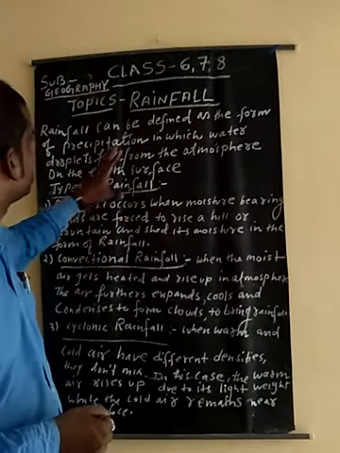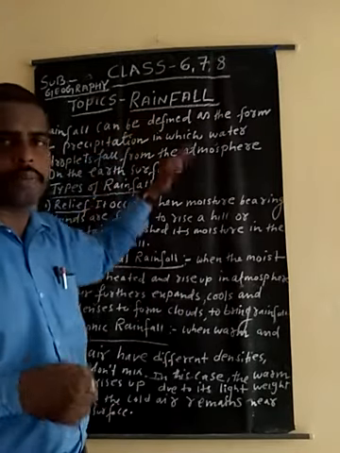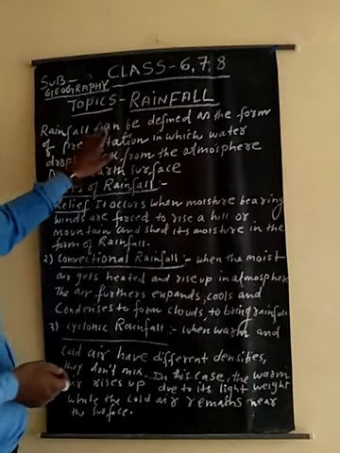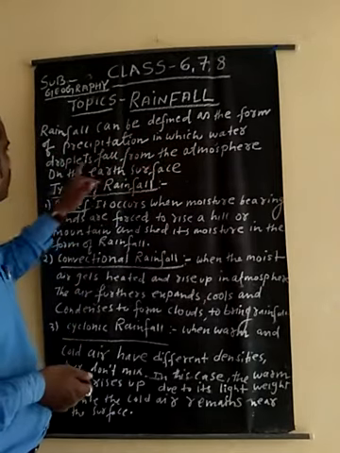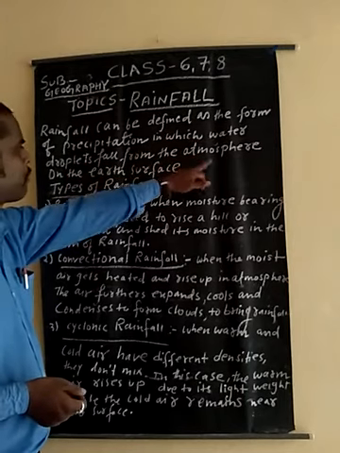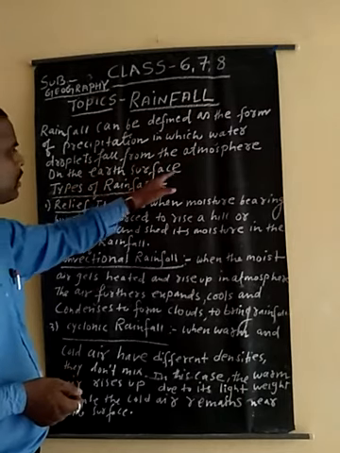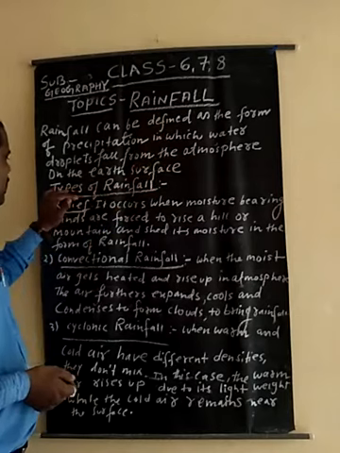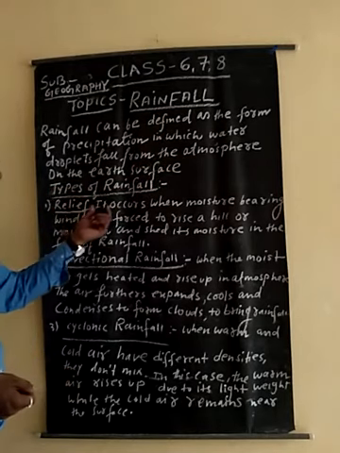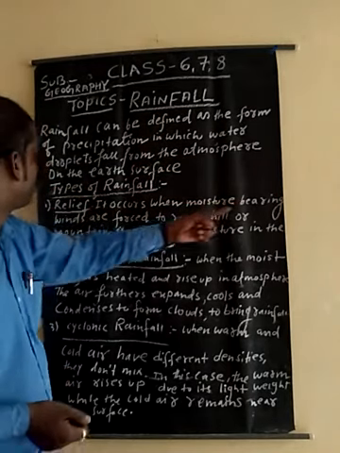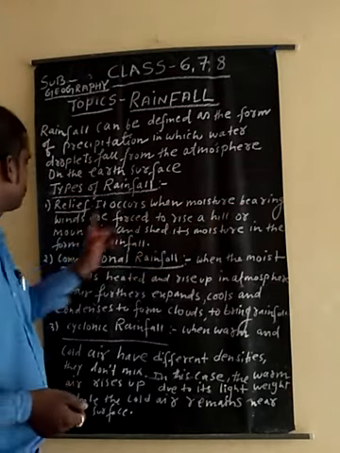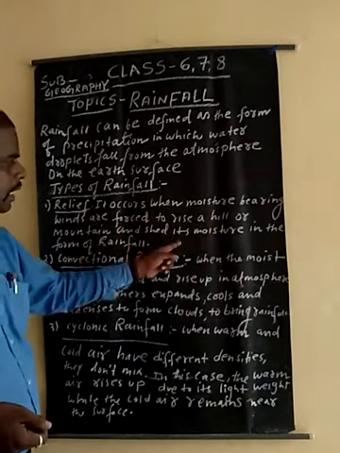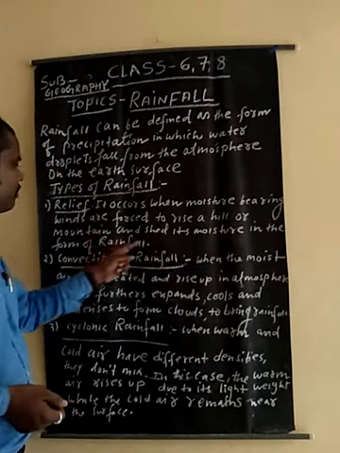Today's topic is rainfall. I repeat again, what is the definition of rainfall? Rainfall can be defined as a form of precipitation in which water droplets fall from the atmosphere on the earth's surface. This is the definition of rainfall. There are three types of rainfall. First one is relief rainfall. It occurs when moisture-bearing winds are forced to rise over a hill or mountain and shed their moisture in the form of rainfall.